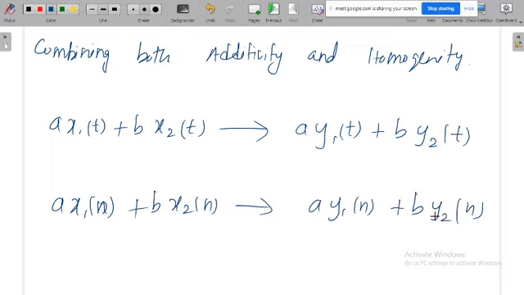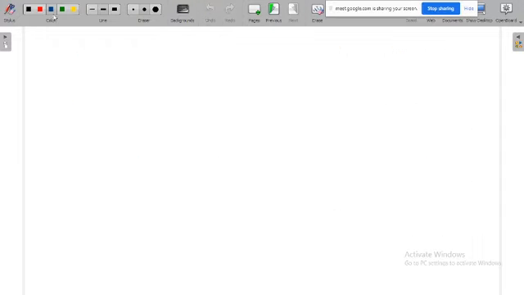So finally, you have to analyze with this equation. When the system is given, you have to see whether the system is satisfying these properties or not. If it satisfies, then that system is linear, because these equations consist of both additivity and homogeneity. If the system satisfies both, that means it is satisfying the superposition principle, so the system is a linear system.